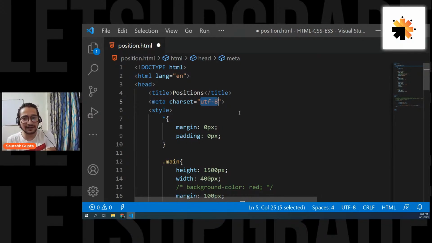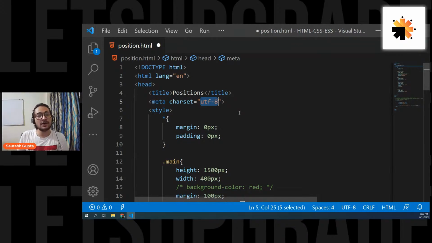This meta is simply telling me that the character encoding of this page is UTF-8. We are following UTF-8 encoding. So meta is a way of writing extra information about that page so that the servers and the browser can understand it. And you have different kinds of meta for different purposes.